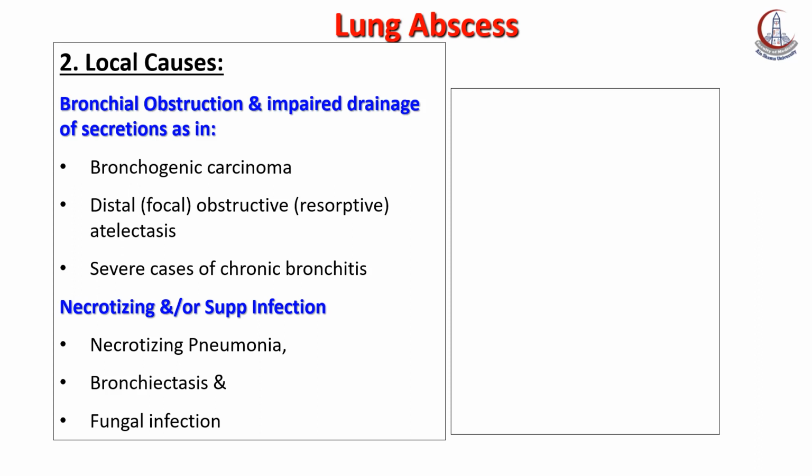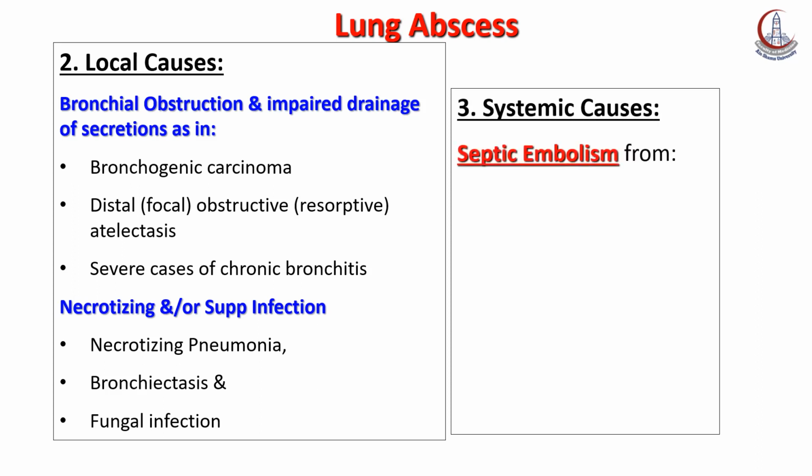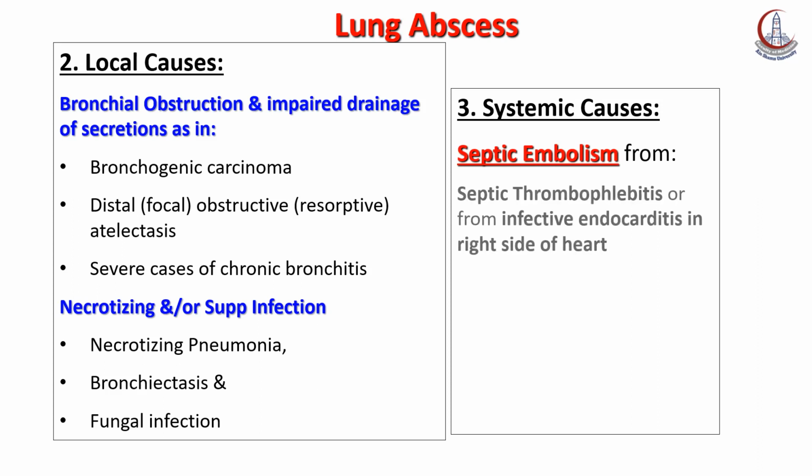Okay. Systemic causes of lung abscess are like septic embolism, septic thrombophlebitis, or infective endocarditis in right side heart lesions, leading to arrest of these septic emboli in the lung, causing lung abscess.